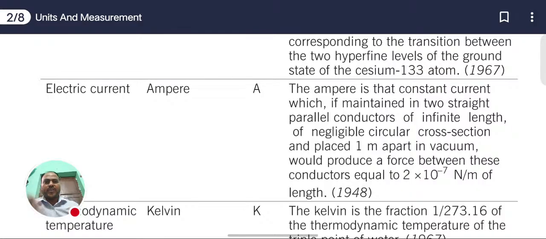They are of negligible circular cross section, this being the cross section of the conductor, and placed 1 meter apart in a vacuum. Then the force is equal to 2 into 10 to the power minus 7 newton per meter of length, defined during 1948.